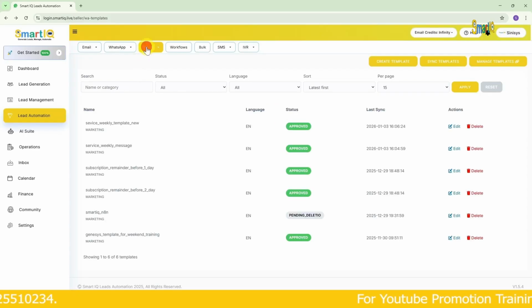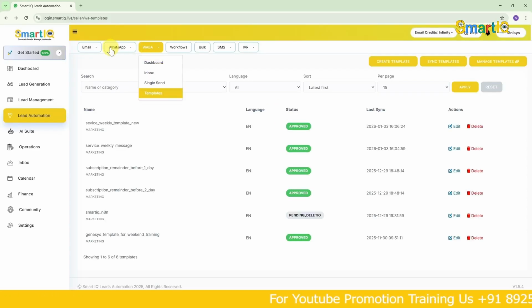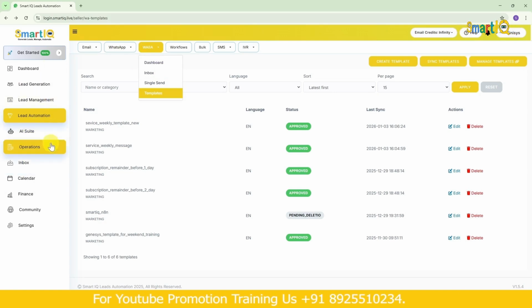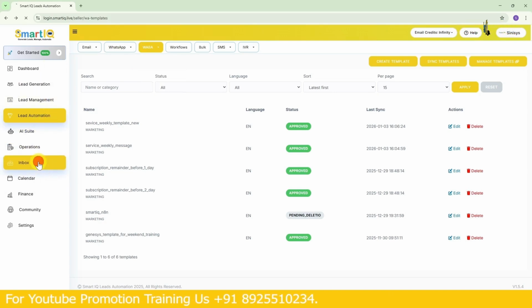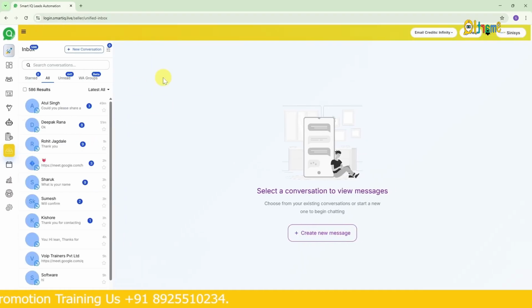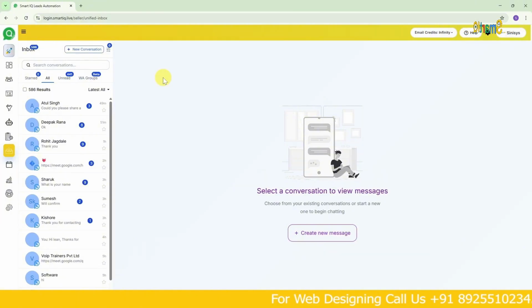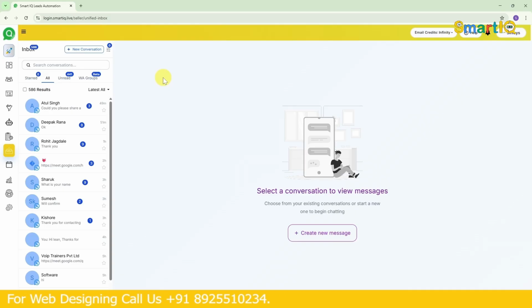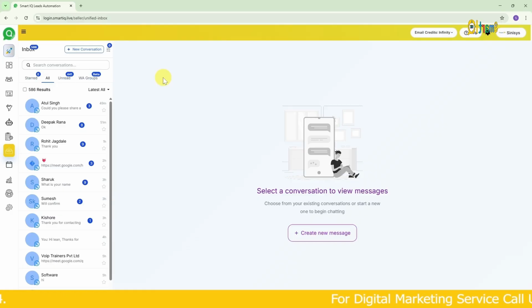So now here is the WABA inbox. What about WhatsApp? The normal WhatsApp inbox is here on the side. Did you see? Here we have the 7th option. This is where the normal WhatsApp inbox will be. So how do you view multiple staff in a single inbox? When we create staff, we give them permissions. In those permissions, whoever has been given inbox access permission, all of them can send messages from this one inbox itself. Okay, so I believe now you clearly understand how the first problem I mentioned is overcome by SmartDesk.